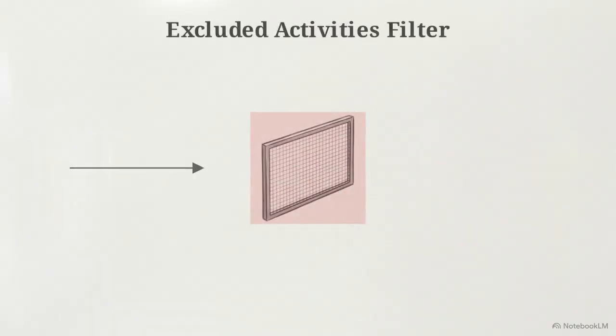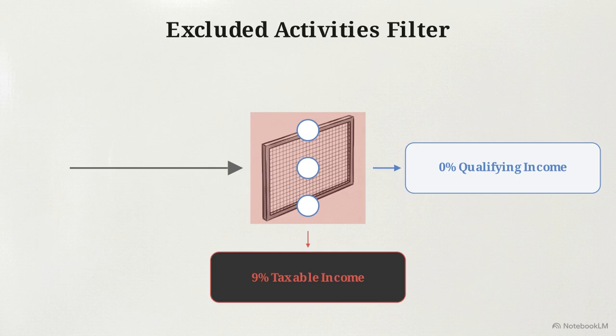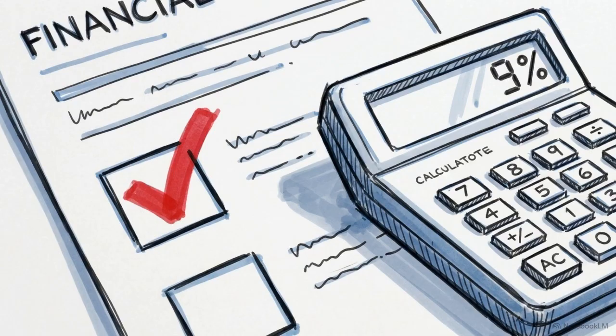The algorithm then filters for excluded activities. If a transaction hits this filter, the revenue is automatically routed to the 9% bin. This filter catches banking, most insurance activities, and transactions with natural persons. The law provides specific exceptions to these exclusions. Fund management, wealth management, and aircraft leasing are allowed to transact with natural persons while retaining the 0% rate. The statutory nature of an activity is a primary determinant. Engaging in an excluded activity redirects that specific revenue stream to the standard tax rate.